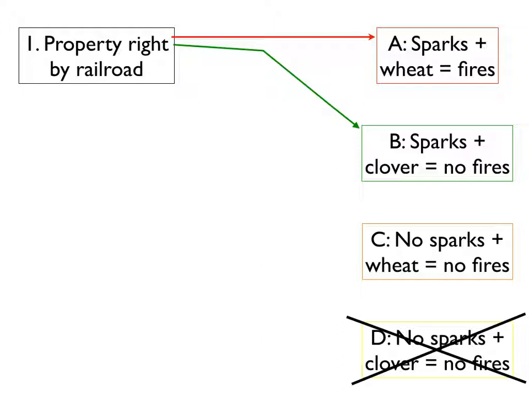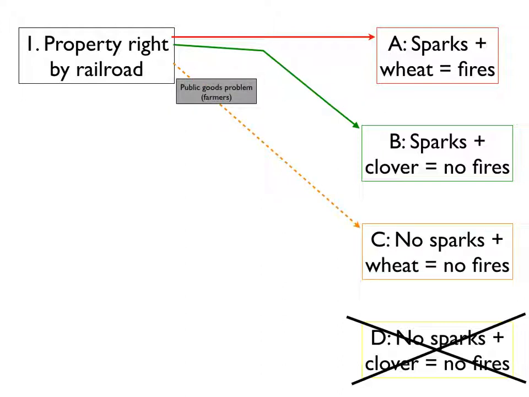Number 2, switching to clover. Assign a property right to the railroad, and it will go through and emit sparks. The farmers do not want to spend $1,000 for a spark arrestor when they can simply spend $400 switching their crops over to clover. They will take that action. So both of these are outcomes that would happen with a property right by the railroad.